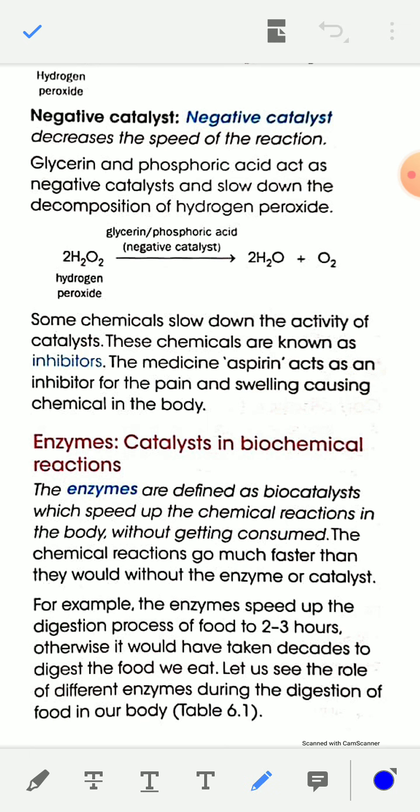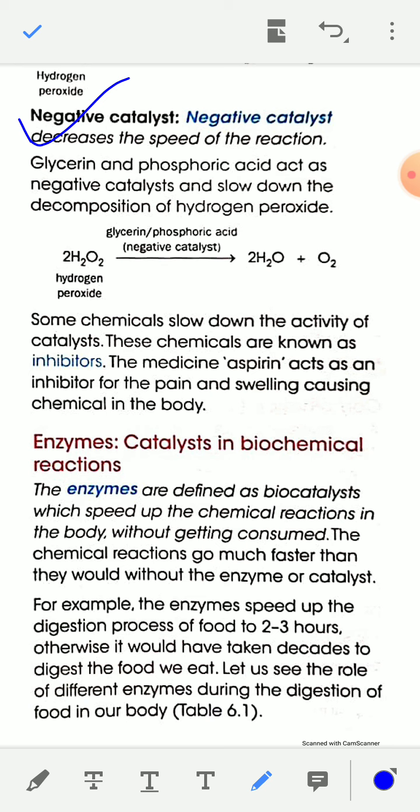And now negative catalyst. Negative catalyst decreases the speed of a chemical reaction. Example: glycerin, phosphoric acid. These can act as negative catalysts and slow down the decomposition of hydrogen peroxide.